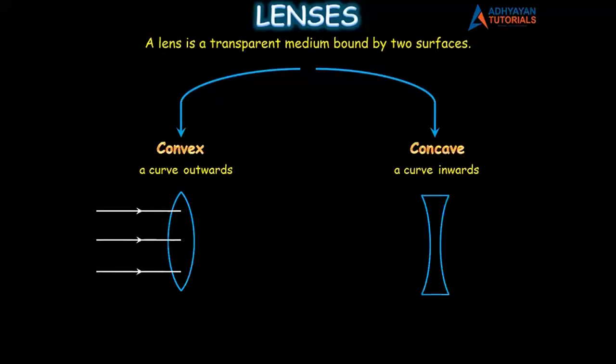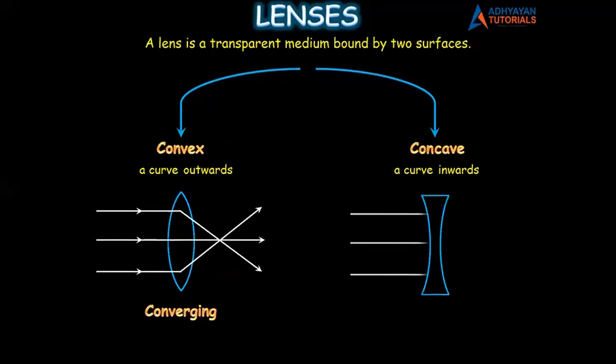So the moment these rays of light pass through a convex lens, there is refraction. But refraction happens in such a way that all the rays come together. They come near each other and they meet at a common point. Children, this coming near is also called converging, and that is why a convex lens is also called a converging lens.